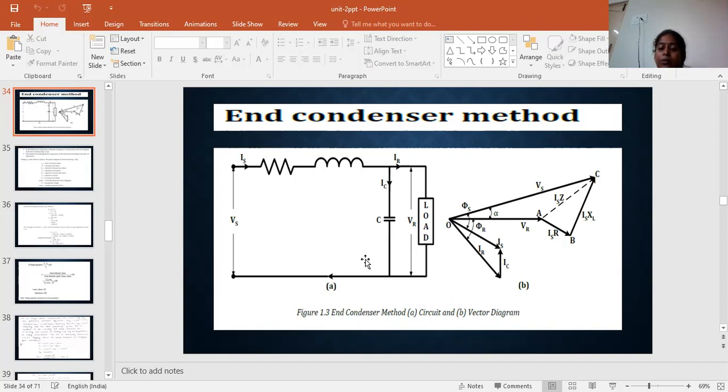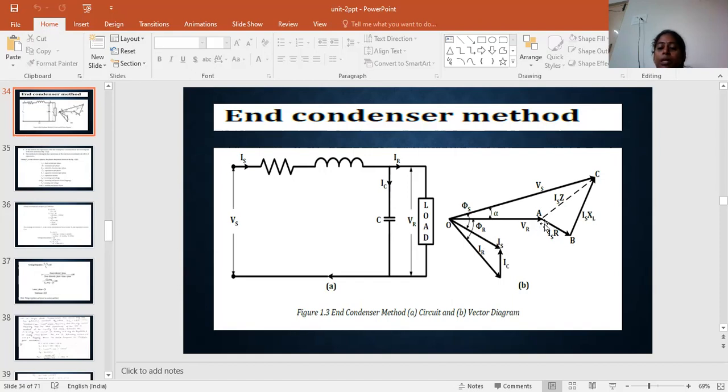For this circuit, we can draw the phasor diagram. We take VR as the reference. We can draw VR with respect to Vs, at some angle alpha, and here the drop can be represented. The resistance drop can be drawn in the same direction as the current.